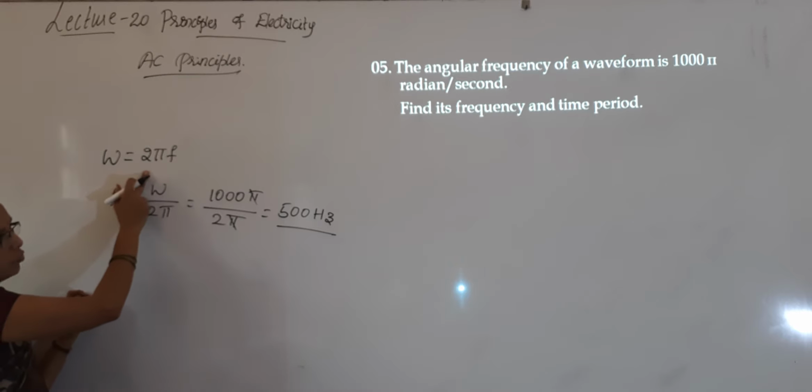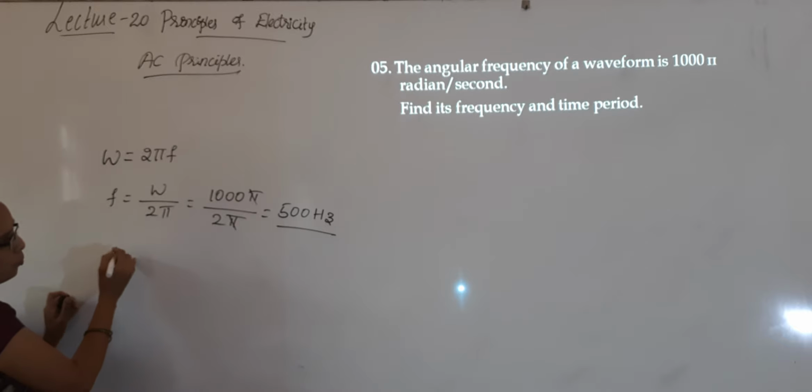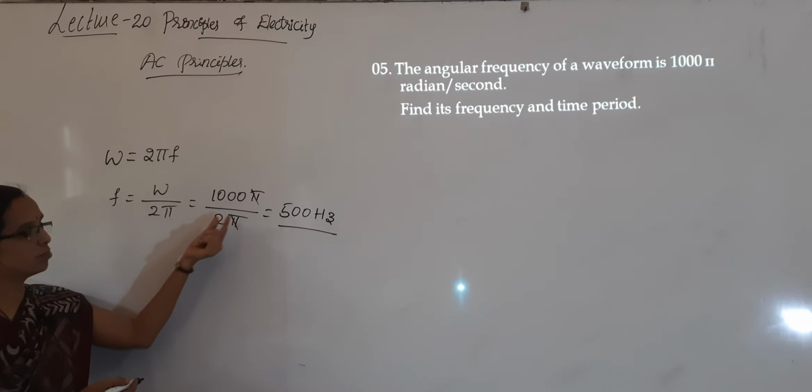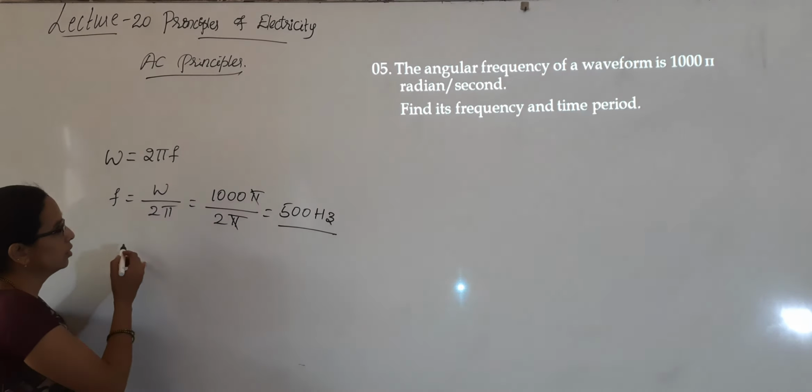Omega is equal to 2 pi f. You should be knowing this. f is equal to omega by 2 pi. You have to substitute 1000 pi, completely 1000 pi. If you forget the pi, then the answer will be different.